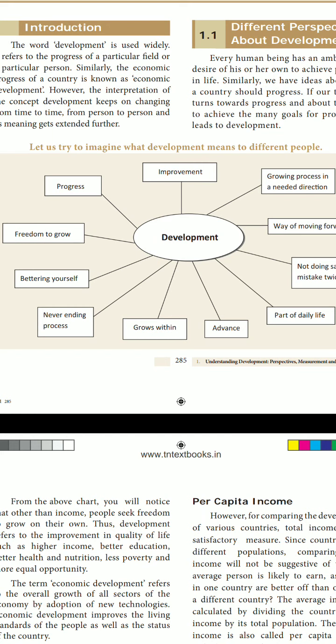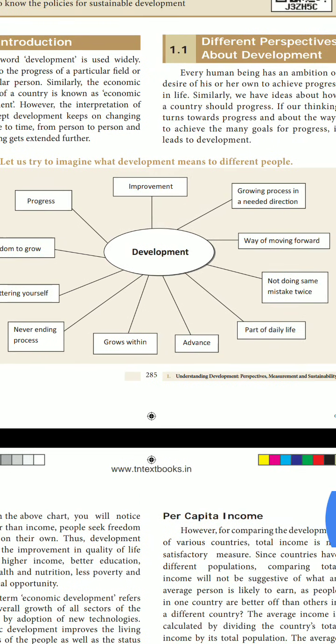Improvement. Listen, in order to develop one person, or one society, what are the things we need? For development, what do we need? Improvement. What is the meaning of improvement? Mempaduttal. At first how we are and later how we are, we want to be developed. That is the improvement. Next one, growing process in a needed direction.